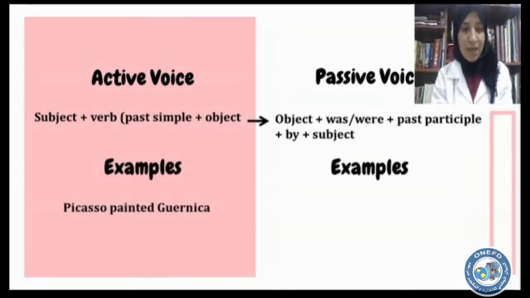Picasso painted Guernica. This is in the active voice. We have the subject Picasso. We have the verb painted, the past simple, and it is regular. And we have Guernica, the object. Let's see how to convert the sentence into the passive voice.